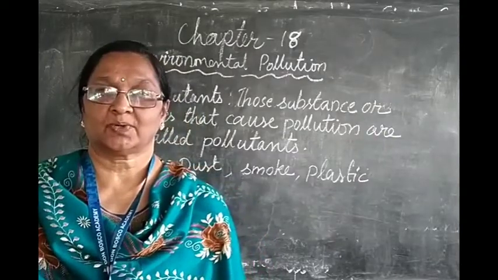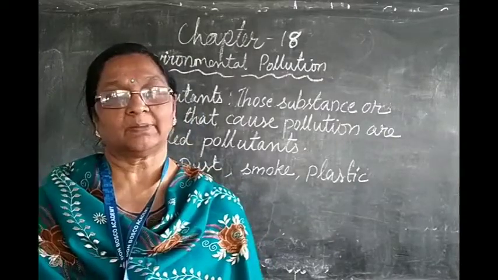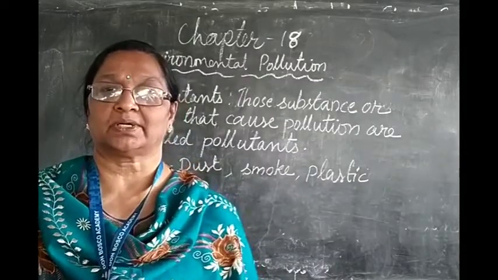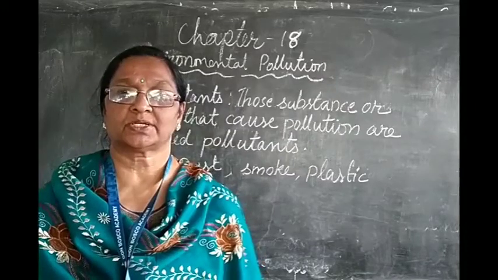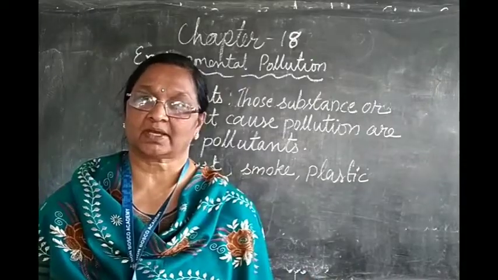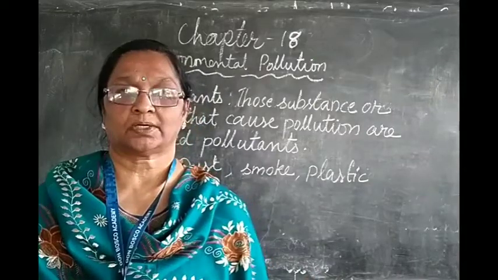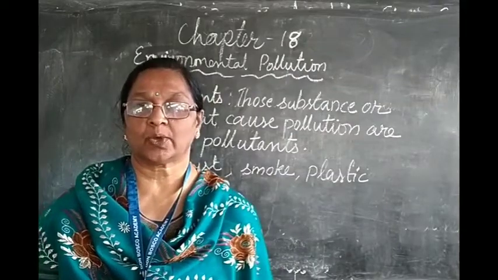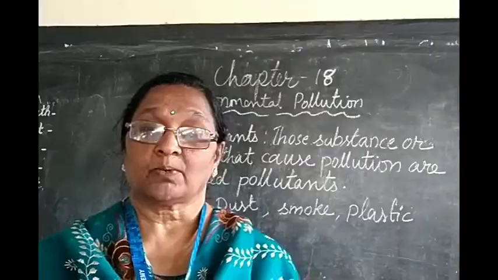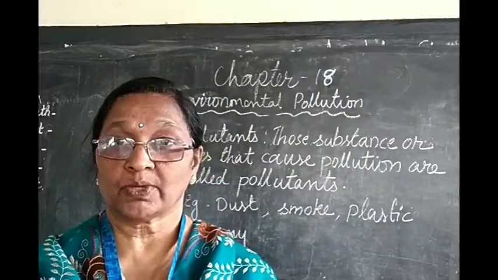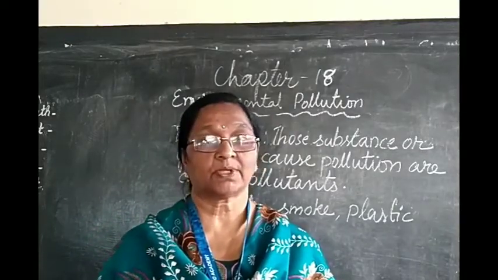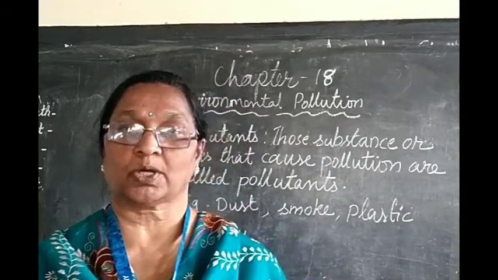First we are going to see about water pollution. Then tell me, how does water get polluted, children? Water pollution occurs when pollutants are discharged directly or indirectly into water bodies without adequate treatment to remove harmful components. If you drink polluted water, we will get many diseases. One of the main diseases is diarrhea. It happens because of polluted water.